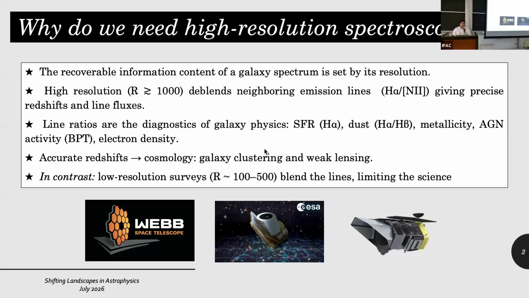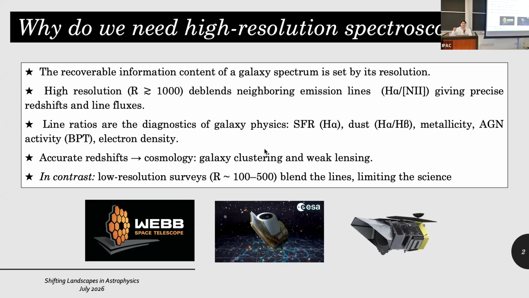So first of all, let's quickly have a recap of why we actually need high resolution spectroscopy. We know that the amount of information that we can recover from any kind of astronomical data is bound by its resolution. And if we have high resolution spectra, we can deblend lines that are close together in wavelength space.